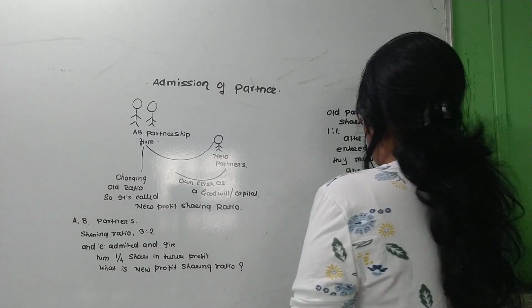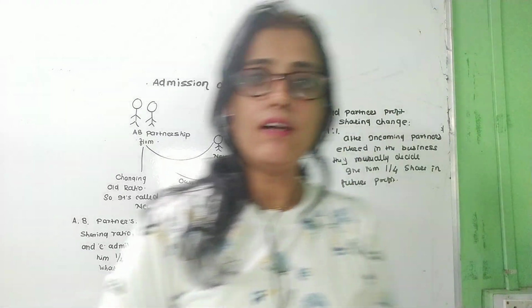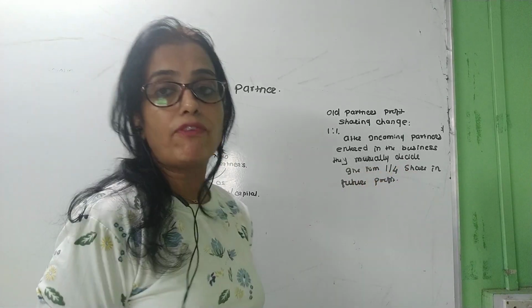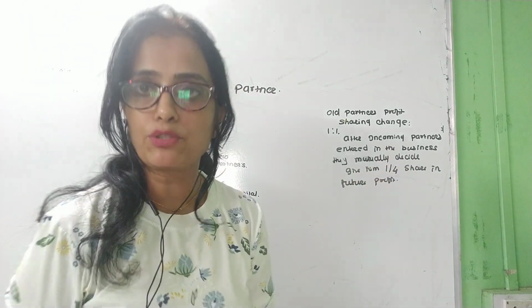Okay, so A and B mutually decided that they will give a 1/4 share of future profit.